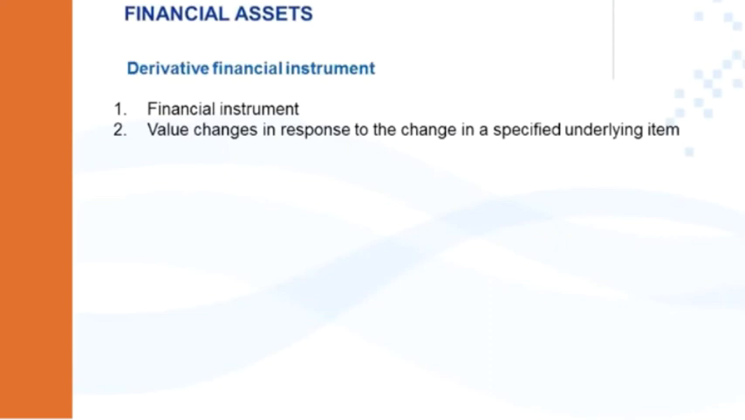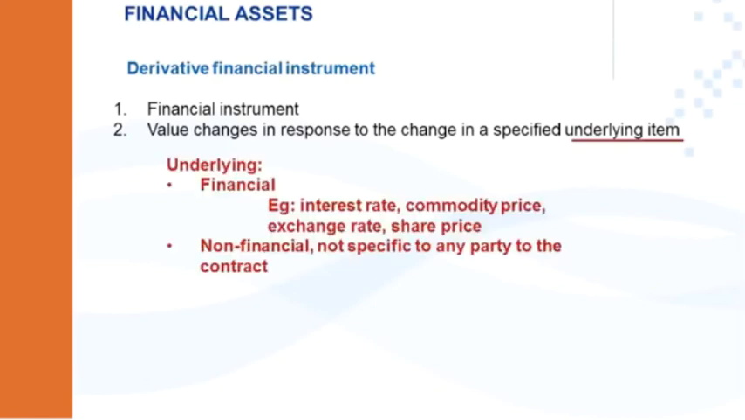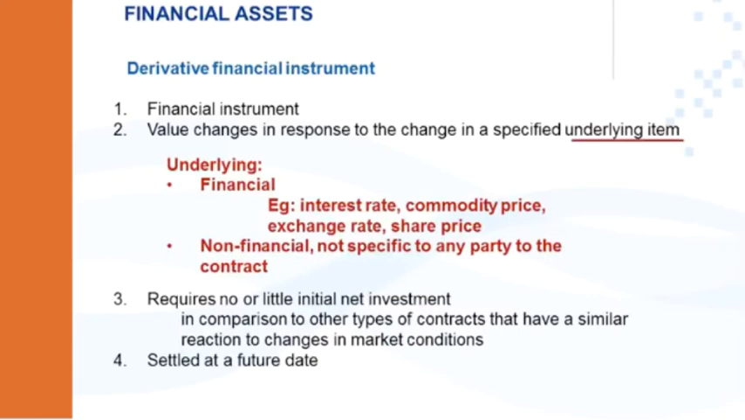A derivative financial instrument is, first of all, a financial instrument. It doesn't have its own value up front. Its value changes in respect to the change in a specified underlying item. That's where the term derivative comes from. Its value is derived from an underlying item. That underlying item can be financial or non-financial in nature. Thirdly, a derivative financial instrument requires no or little initial net investment. And fourthly, it is settled at a future date.